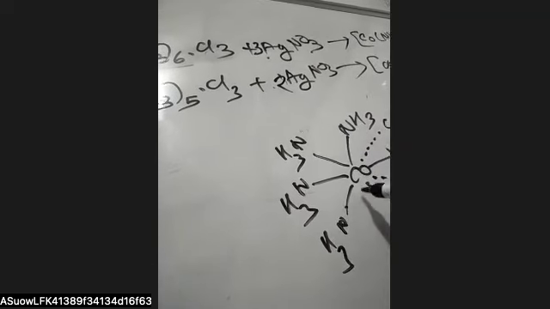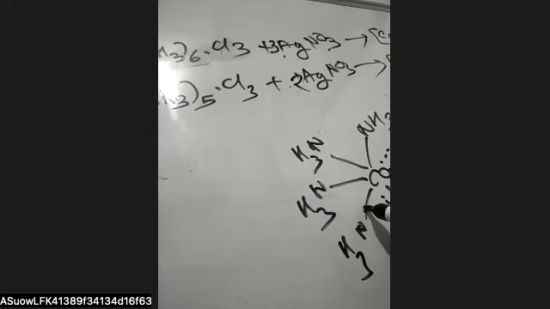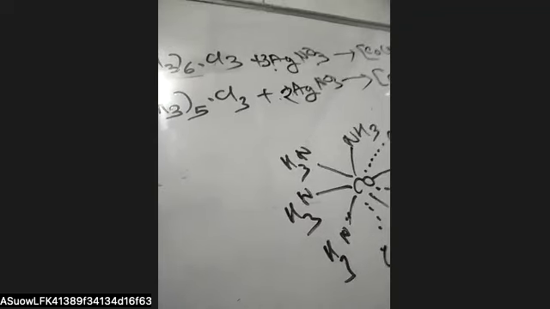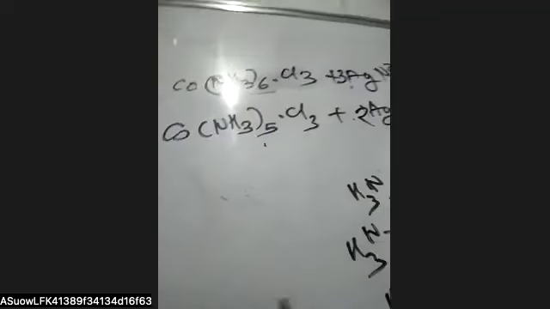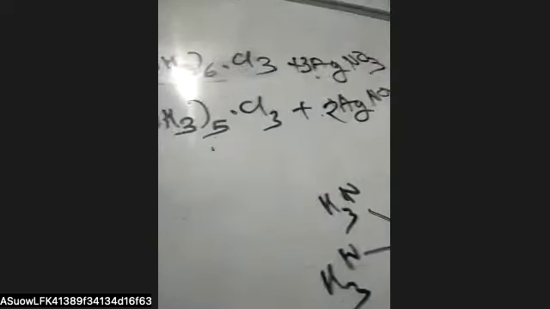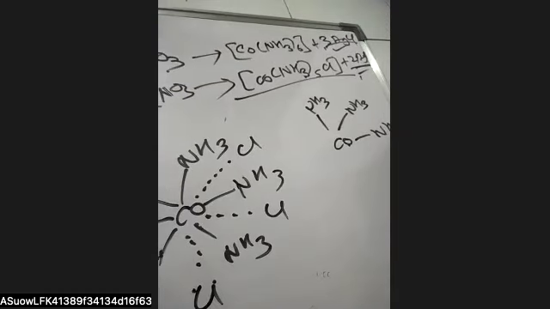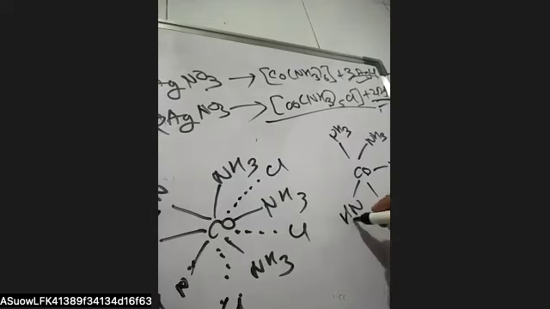In the case of the second complex, he explained that this is Co, and the NH3 is the secondary valency, shown with solid lines, 5 of them. And this Cl is shown with a solid line as well as a dashed line. So he said that this Cl explains both valencies, the primary valency as well as the secondary valency.